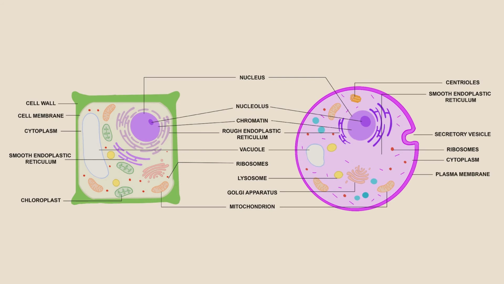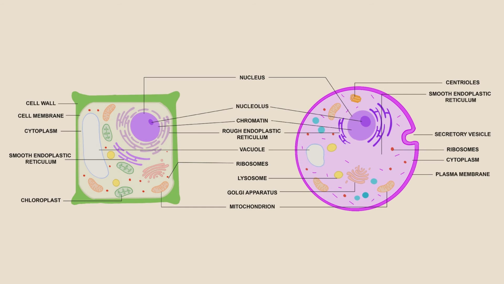Lysosomes. Lysosomes are organelles which contain digestive enzymes, also called the suicide bags of cells. They digest excess or worn-out organelles, food particles, and engulfed viruses or bacteria. The mitochondria. Small, oval or rod-shaped membrane-bound organelles. They produce the energy for activities. The mitochondria is termed the powerhouse of the cell.